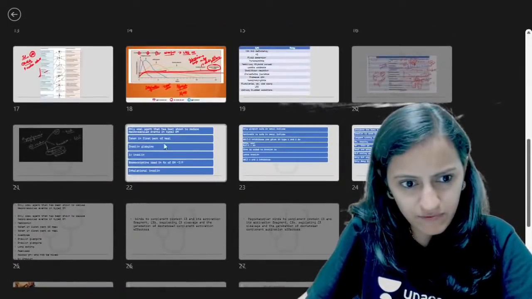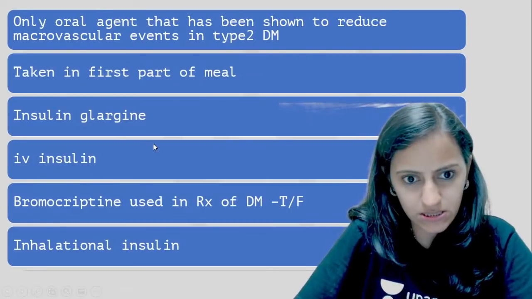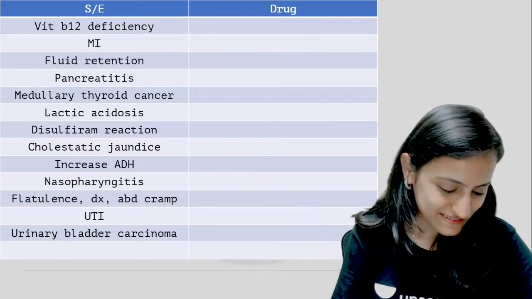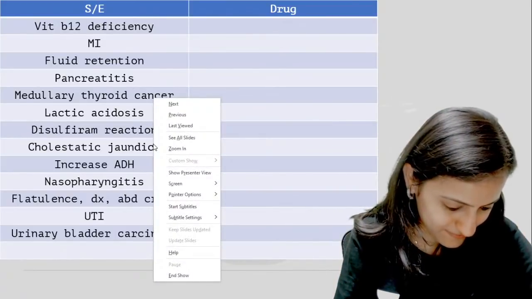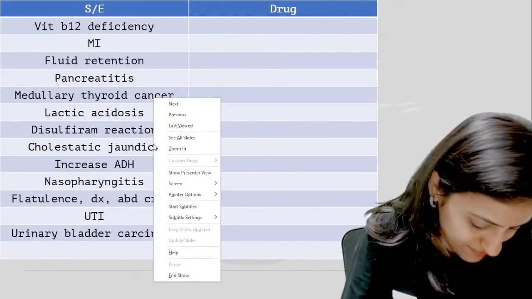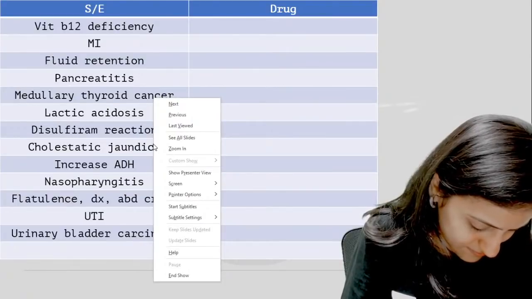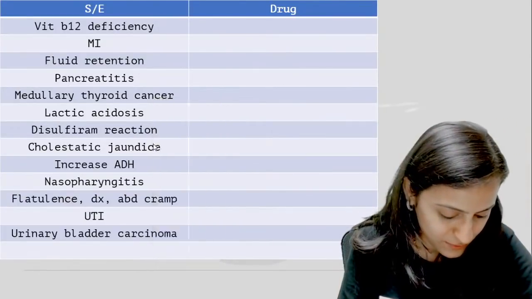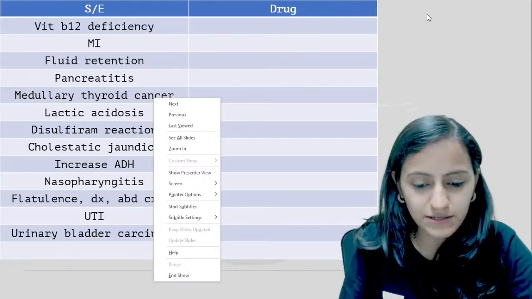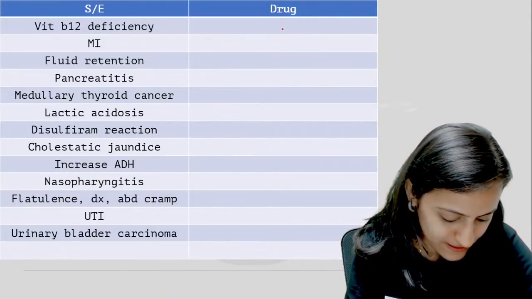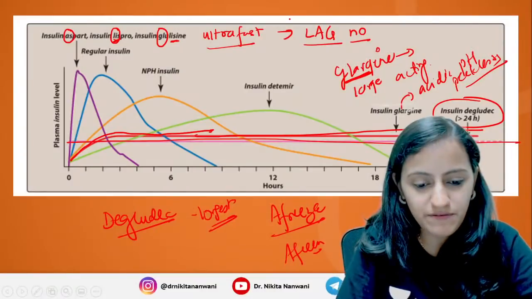All right. So where were we? We are here. Finally, something has worked and now it is all clear. You guys can increase the video quality as well if you want. Okay? Let's go back to insulin.